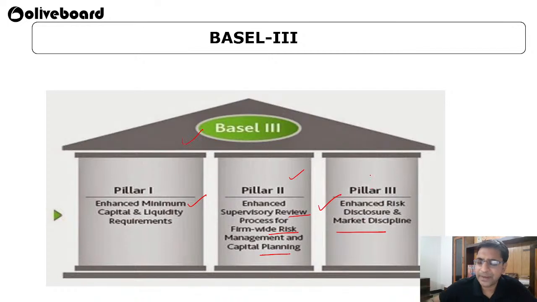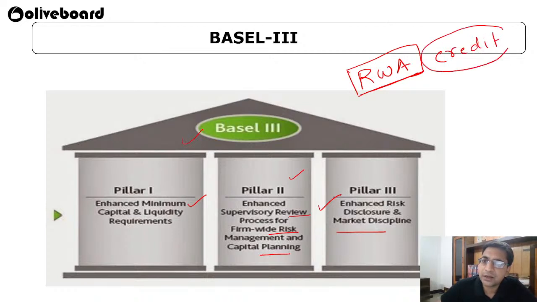So the main thing is that in every Basel 1, Basel 2 and Basel 3 accord, they just wanted to increase the quality of tier 1 and tier 2 capital, and they also want to make sure of proper risk-weighted assets, that means the more credit you have given, you should make sure that minimum default happens in that.